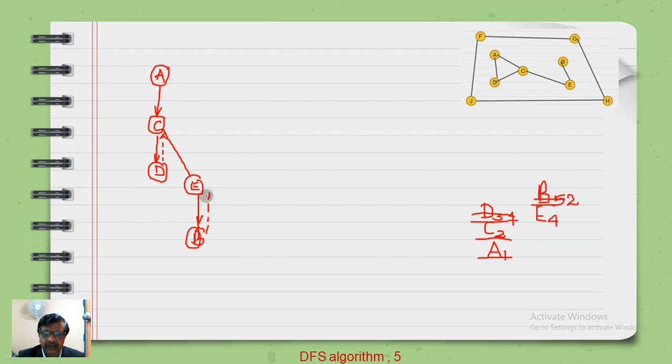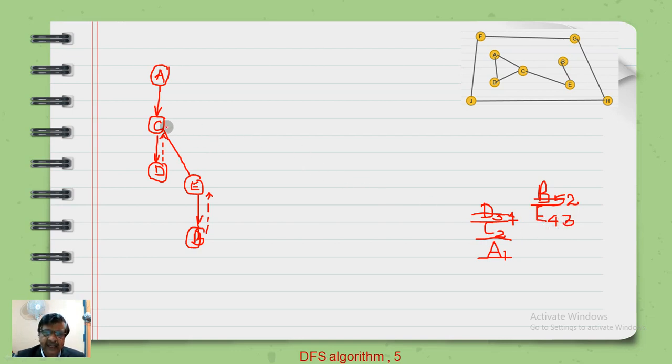It will come to E. E is already marked, and it will stop at E for a while and look around. There is C and there is B, which are directly attached, but all of them have already been visited. Therefore E is also removed. So it is the third vertex to go out of this stack.